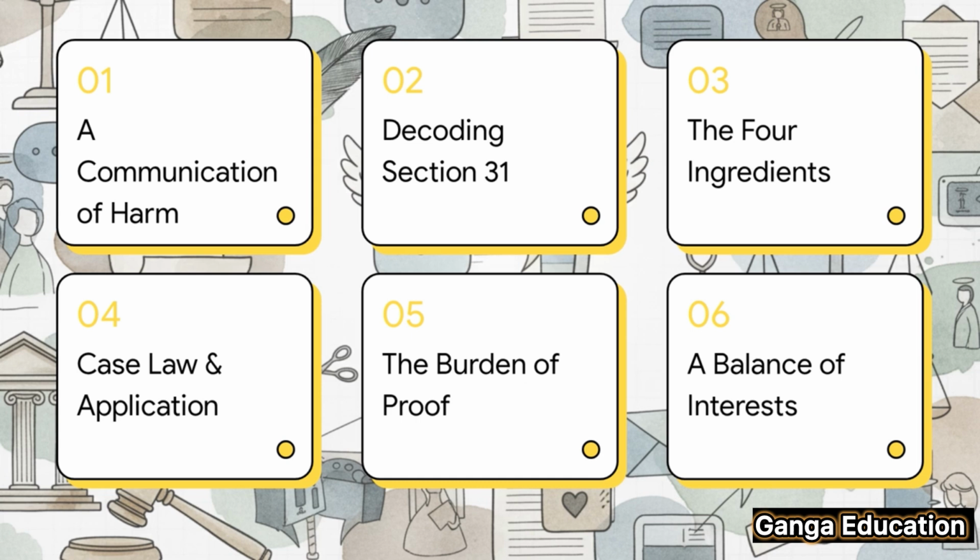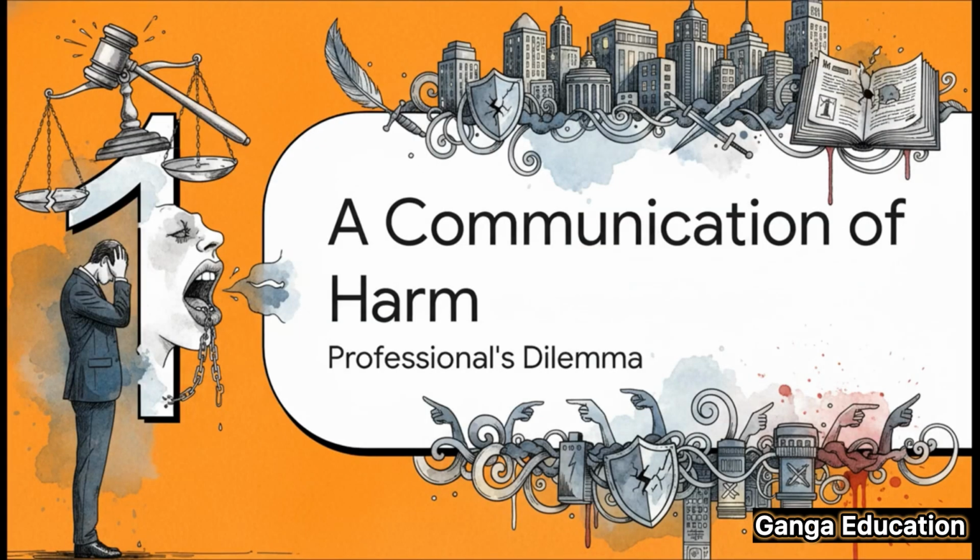First, we'll look at the problem this law is trying to solve. Then, we'll decode the section itself. After that, we'll break down its essential components, look at important case law, clarify who has the burden of proof, and finally wrap up by discussing its overall purpose. All right, let's start by looking at the real-world situations where a law like this becomes so important.